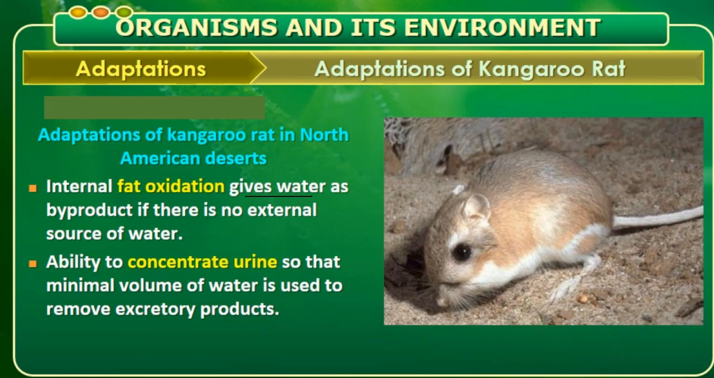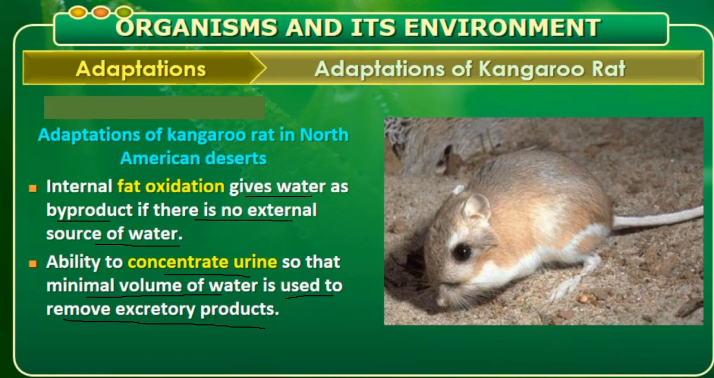So water has a byproduct if there is no external source of water. So that is how it survives over there. It has an ability to concentrate urine so that a minimum volume of water is used to remove the excretory products, whereas we cannot survive in extreme hot conditions because our urine does not get concentrated. But the kangaroo rat has an ability to concentrate urine so that a minimum volume of water is used to remove the excretory products. And that is how it survives.